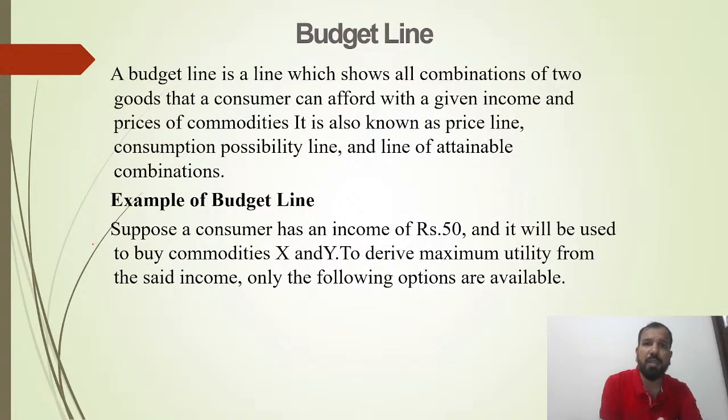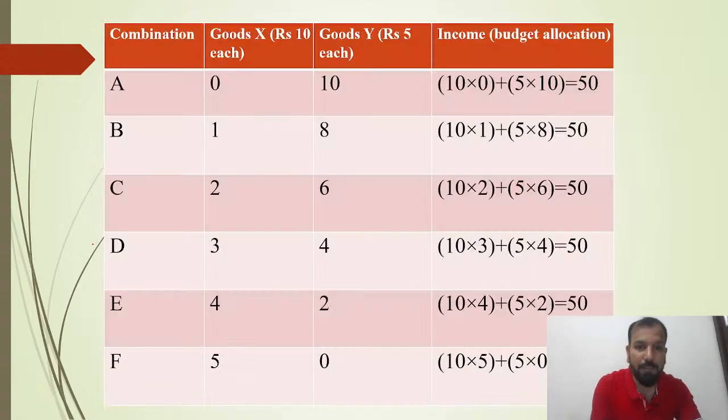The next is all about the budget line. The budget line is a line which shows all combinations of the two goods that a consumer can afford with a given income and the prices of commodities. It is also known as the price line, consumption possibility line and line of attainable combinations. As an example of the budget line, suppose the consumer has an income of 50 rupees, to be used to buy commodities X and Y. To derive maximum utility from the said income, only the following options are available.